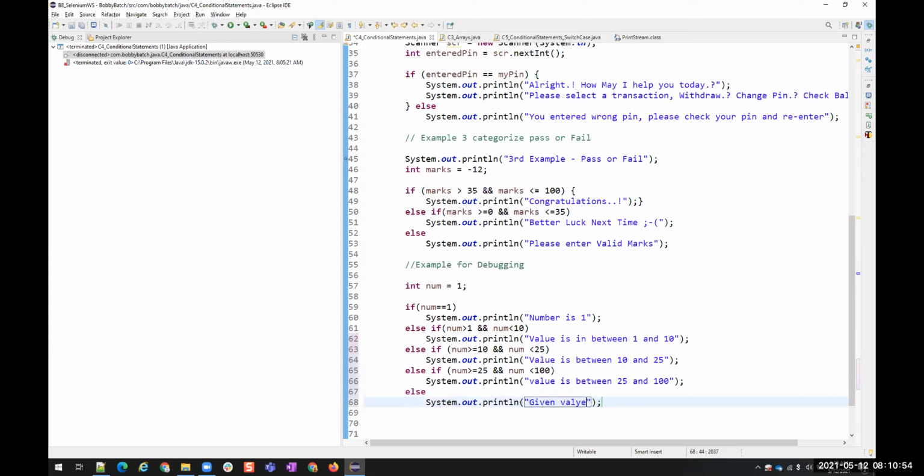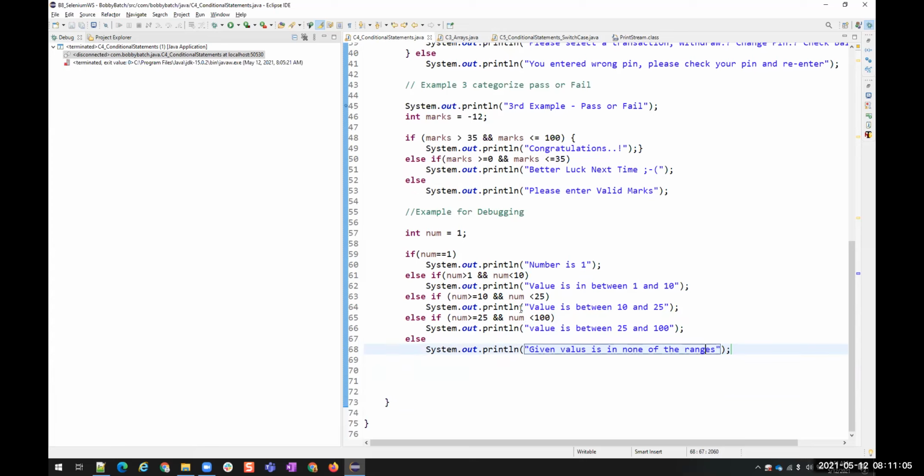Given that is not in the ranges. Okay, I have 1, 2, 3, 4. Now I don't want to stop here. I want a breakpoint over here. Okay, now let's see. I'll give 85. Okay, let me run this, debug this.